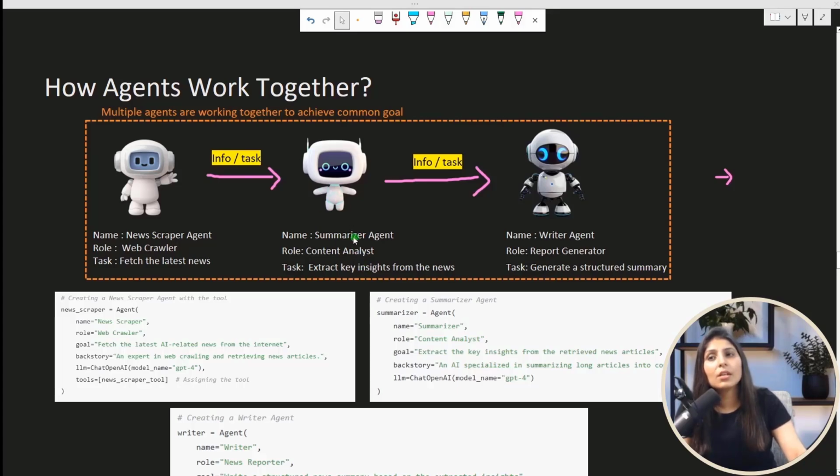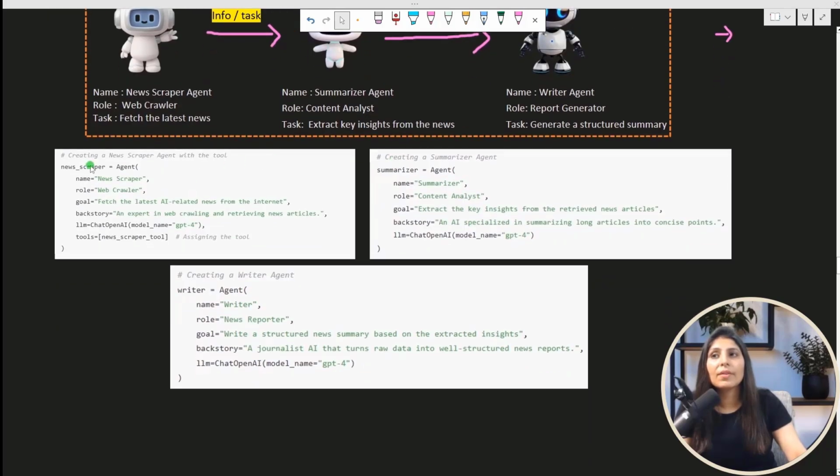Then this agent passes that task to the next agent. Now this is a writer agent. The role of this agent is report generator, and the task of this agent is to generate a structured summary. So we used three agents, and in coding this is how you will write.